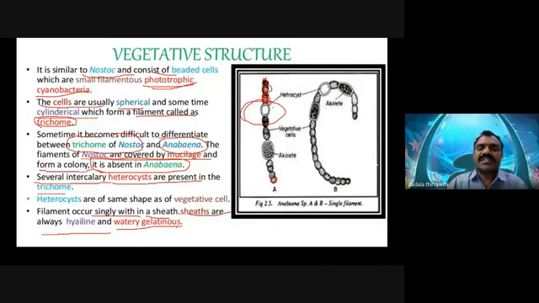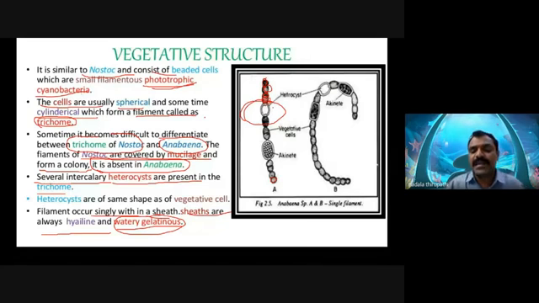Remember, my dear friends, the outer surface of the trichome or filament, the cell wall, is made up of pectin. The pectic substance dissolves in water, and automatically the slimy, watery gelatinous nature is observed on the surface of the entire filament. That is just because of pectic substance.